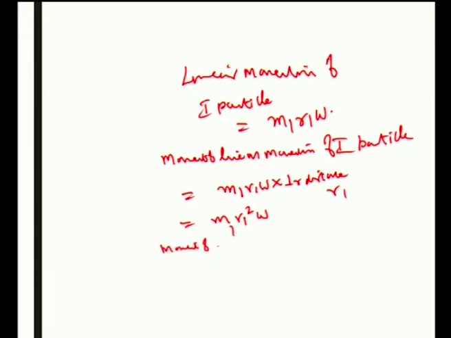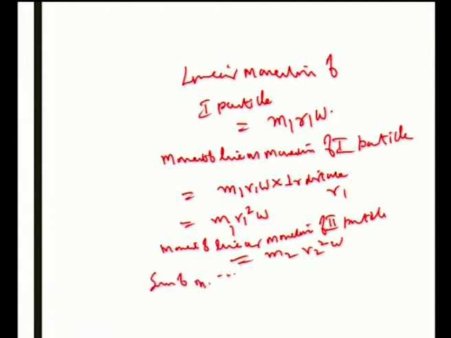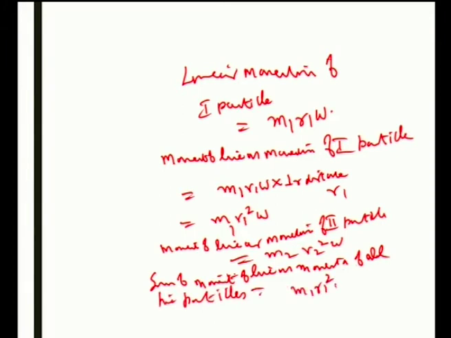Similarly, the moment of linear momentum of the second particle is m2 r2 square omega. In the same way, the sum of the moments of linear momenta of all the particles will be m1 r1 square omega plus m2 r2 square omega up to mn rn square omega.